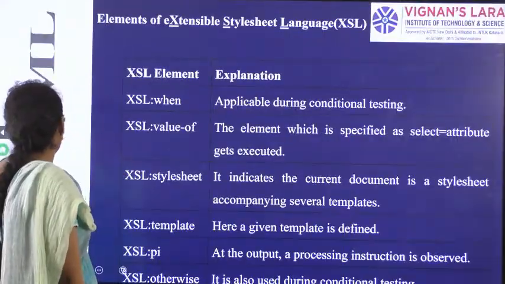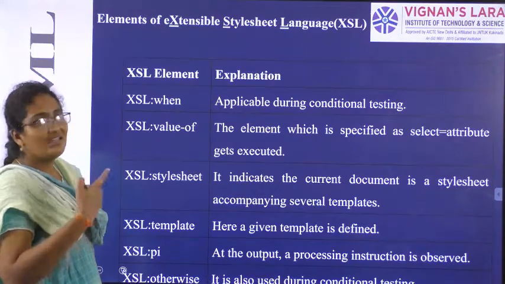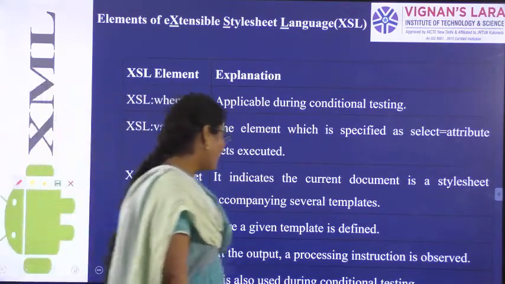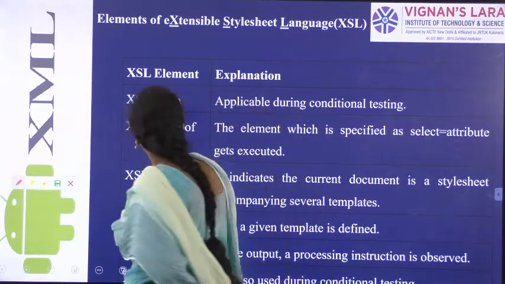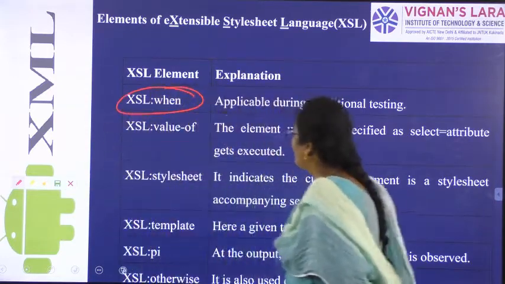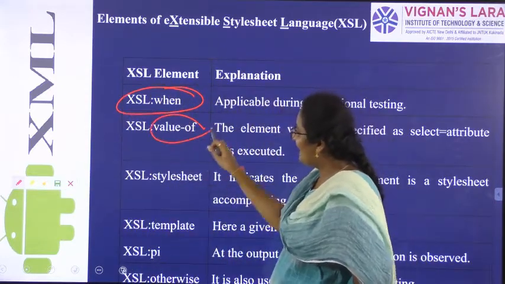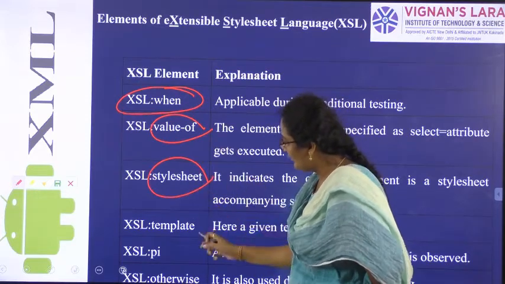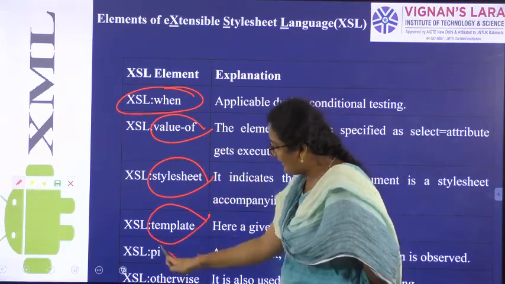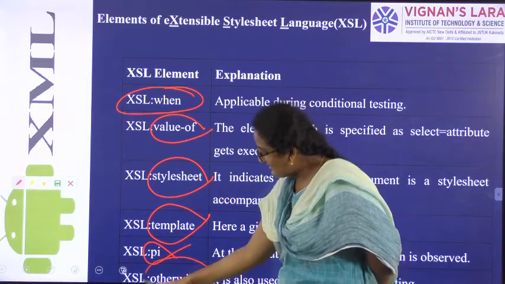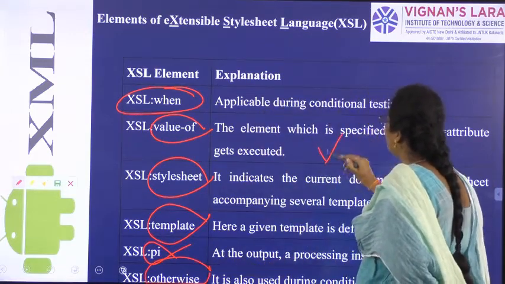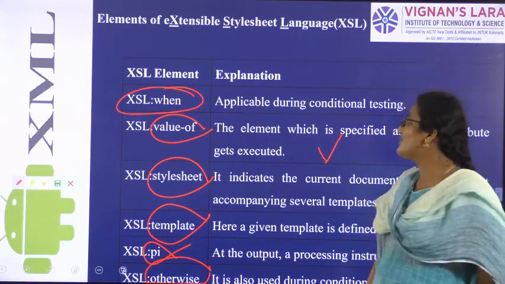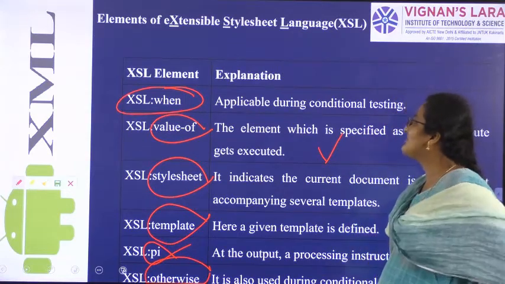Now let us see what are the elements of this extensible style sheet language. If you see here, the first element is when. The second element is value of. The third element is style sheet. The fourth element is template. The fifth element is pi. And the sixth element is otherwise. So why are these elements used? Different elements with their uses we have in extensible style sheets.